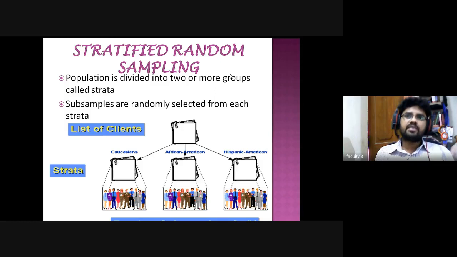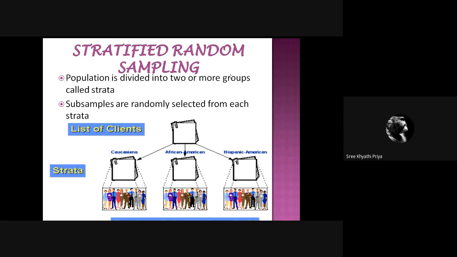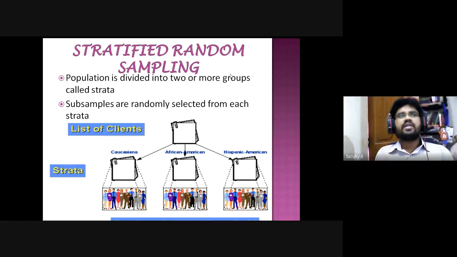Can anybody say what is meant by classified random sampling method? Classification of samples. Yes, classification of samples, and we can divide the population into different parts or segments. So here, the population is divided into 2 or more groups called strata. When we have the population, we can divide it as per their own characteristics.